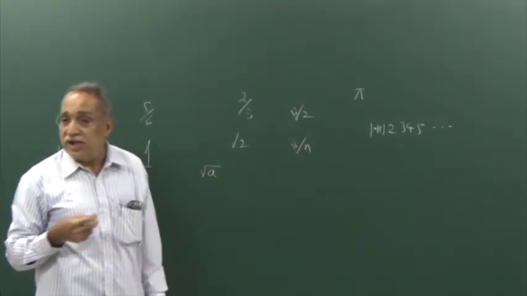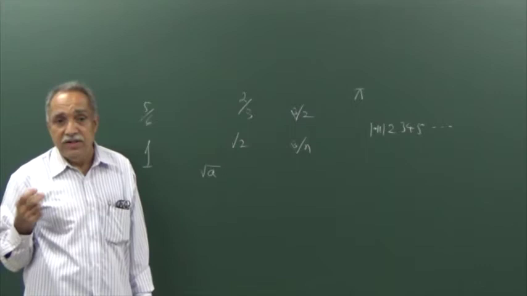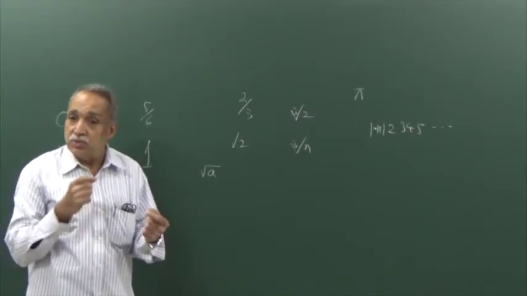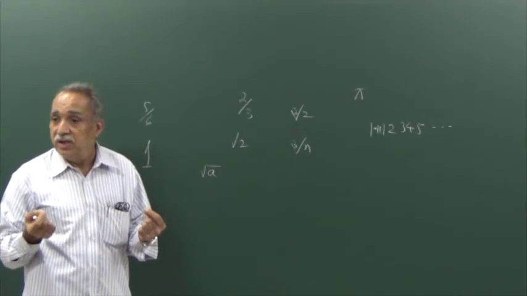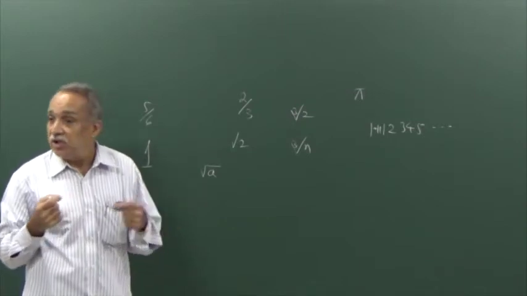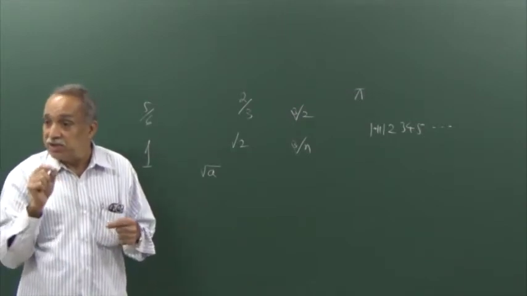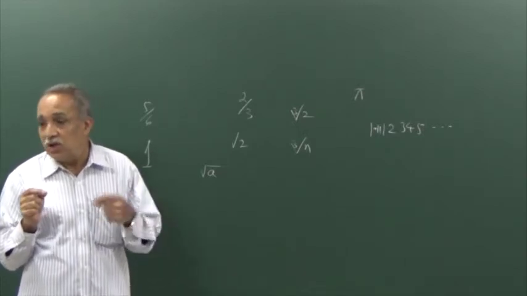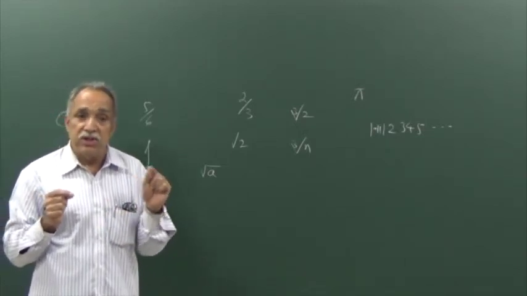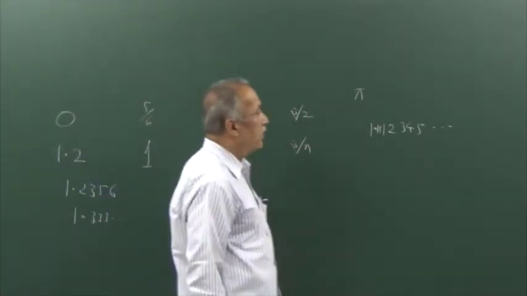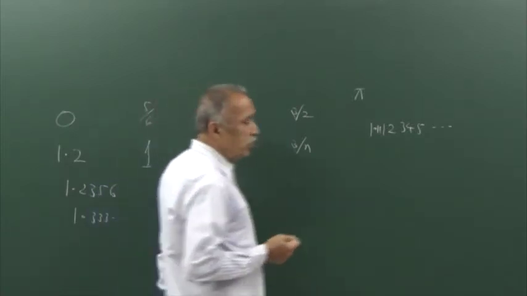Okay. How many rationals are there? Infinitely many. How many irrationals? Infinitely many. Is there any number which is both rational and irrational? No. Is there any number which is neither rational nor irrational among real numbers? No. Every real number is either rational or irrational. No real number is both rational and irrational.